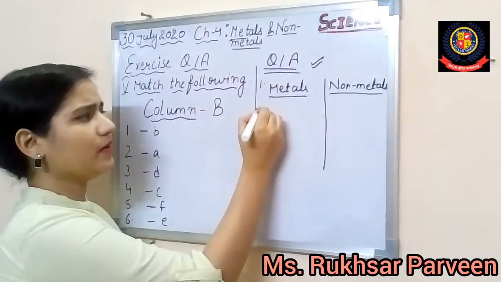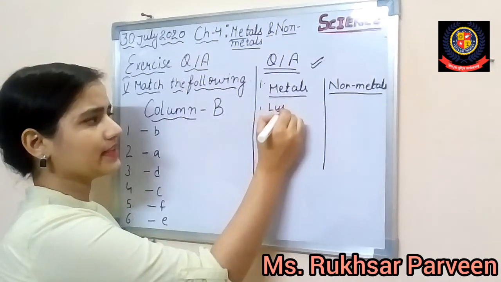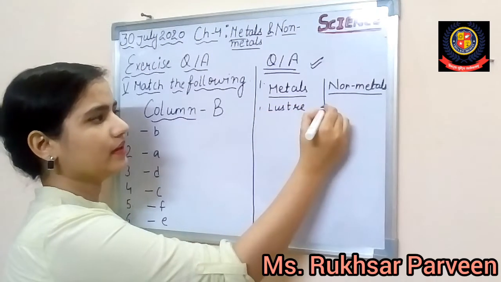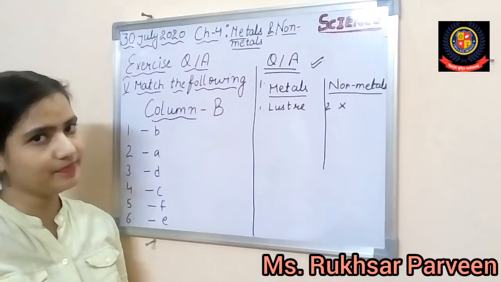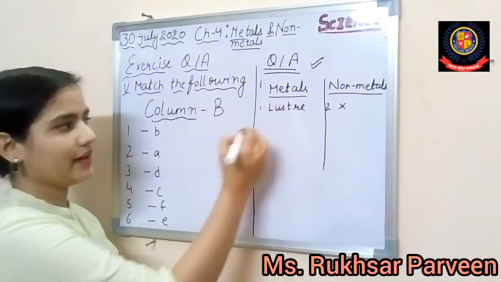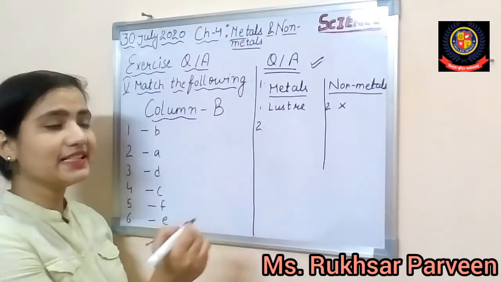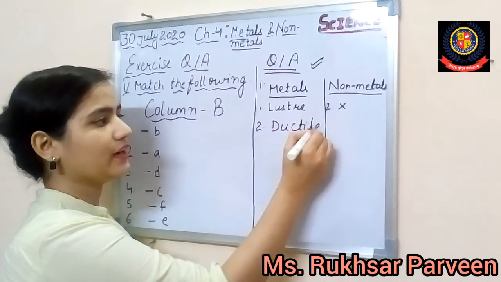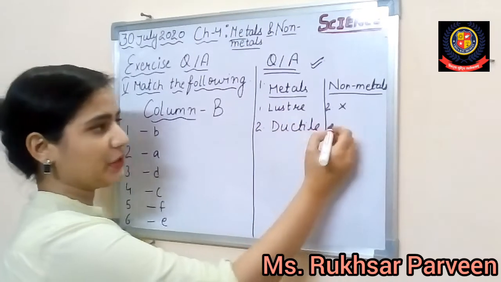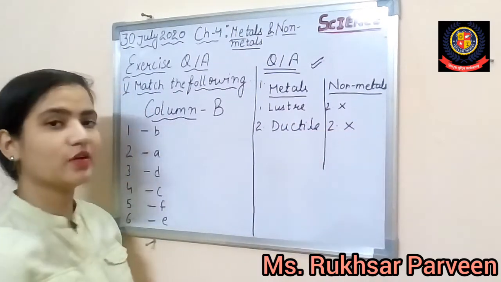Number 1, metals have luster but non-metals do not have luster except diamond and iodine. Second, metals are ductile, they can be drawn into wire, but non-metals cannot be drawn into wire.